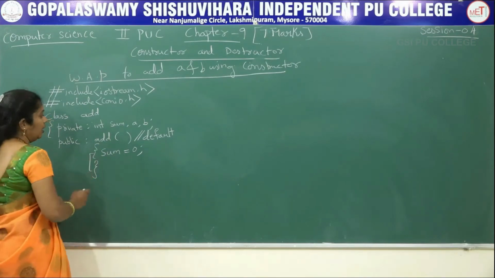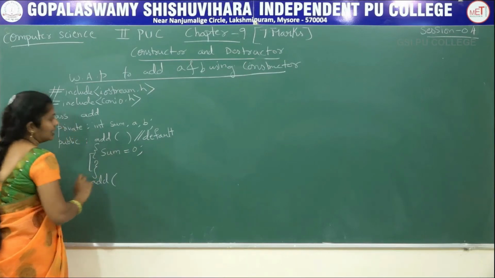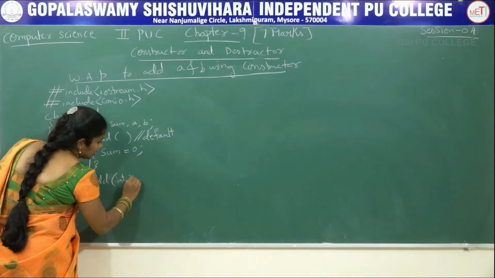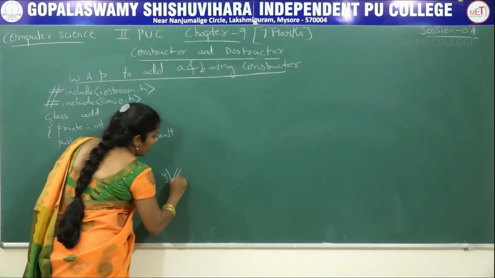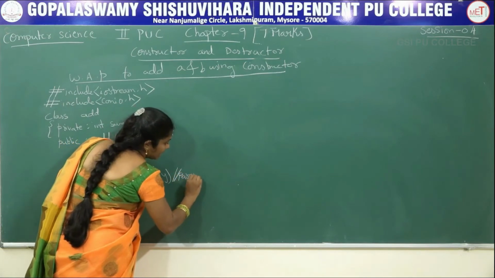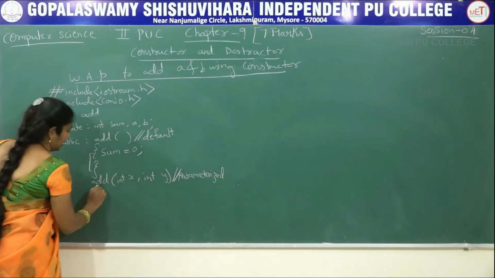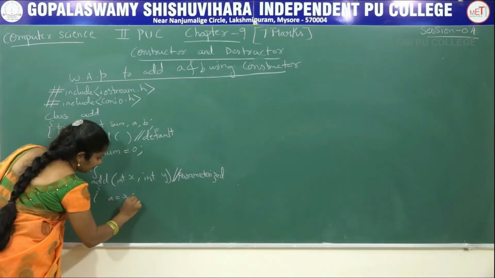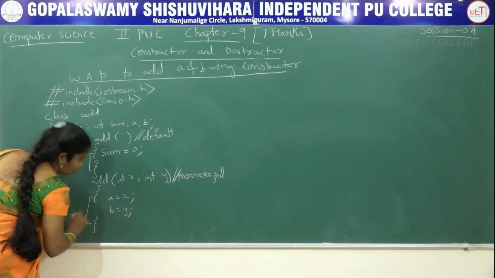Next I am going to take parameterized constructor. Add. Here inside the bracket we are going to write the arguments. Int x comma int y. These two are the arguments. It is nothing but parameterized constructor. Here we are initializing a equals x and b equals y. Then close this constructor function.